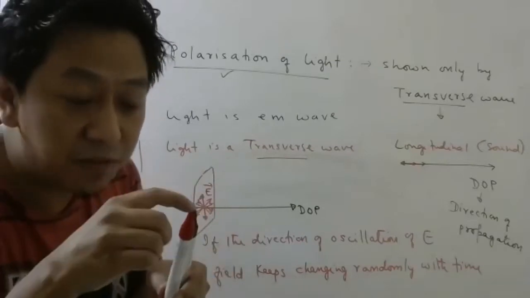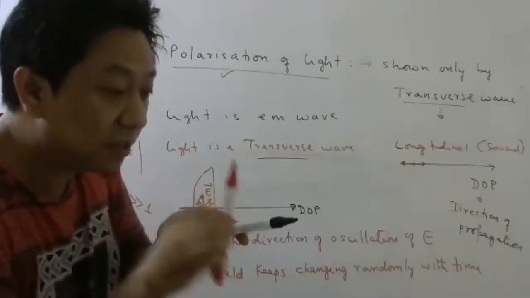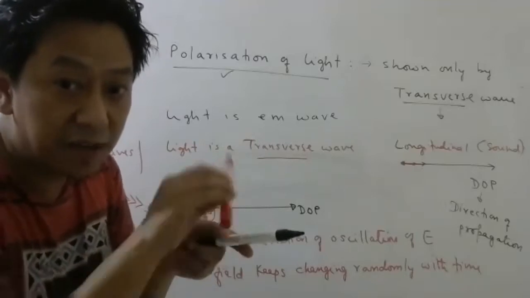So the tip of the electric field keeps changing orientation randomly.